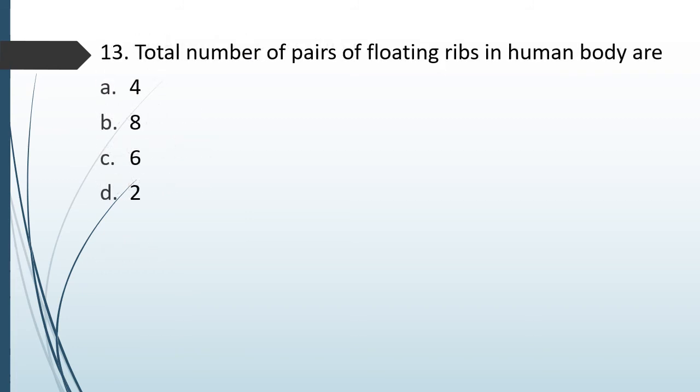Question number 72. Total number of pairs of floating ribs in human body are 4, 8, 6 or 2. We are talking about pairs of floating rib. The correct answer is option D. There are 2 pairs of floating ribs in human body.